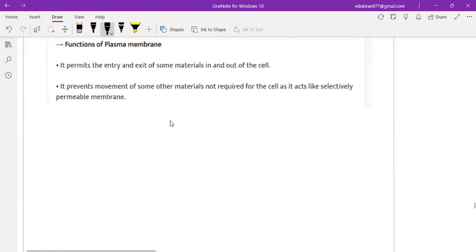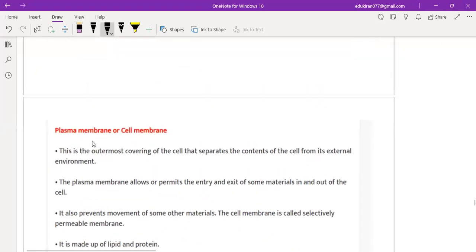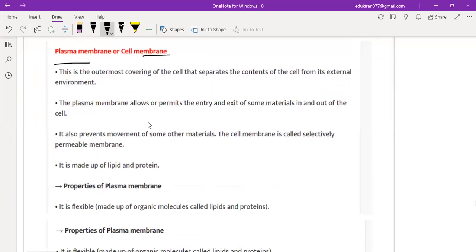Now coming to the next one, it is basically plasma membrane or cell membrane. The plasma membrane is the outermost covering of the cell that separates the content of the cell from its external environment. For example, this is a cell. Of course, it will have a layer. For example, this is your body, your hand. There is a skin layer. Whatever happens to your hand, automatically that will be affecting your skin, not directly the hand. So this plasma membrane or cell membrane is basically a layer.